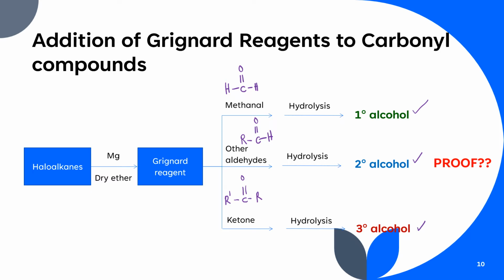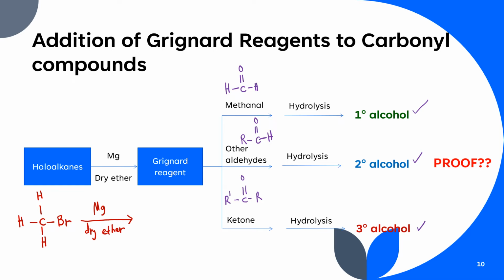Okay, so first kita nak kena form dahulu Grignard reagent. So I am going to use the simplest haloalkanes iaitu methyl haloalkanes. And we are going to react these haloalkanes with magnesium in dry ether.